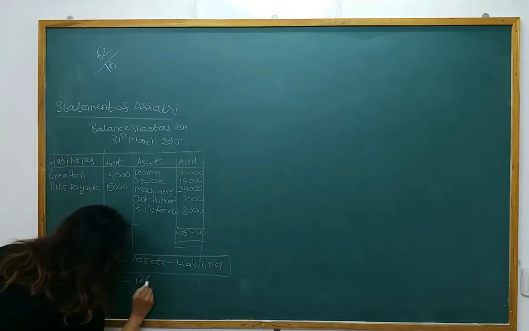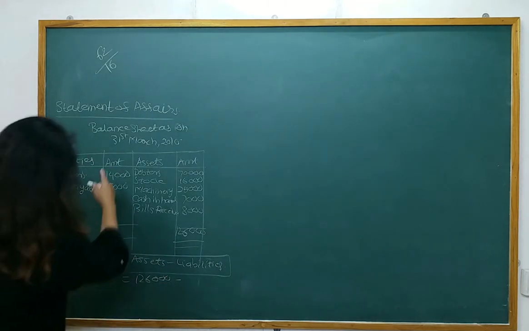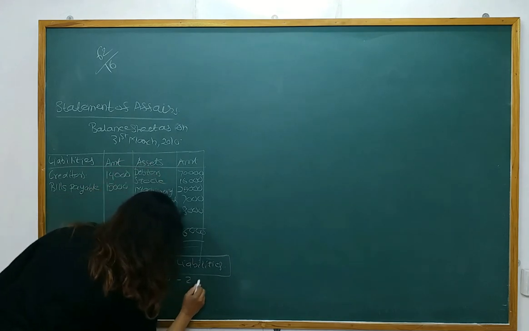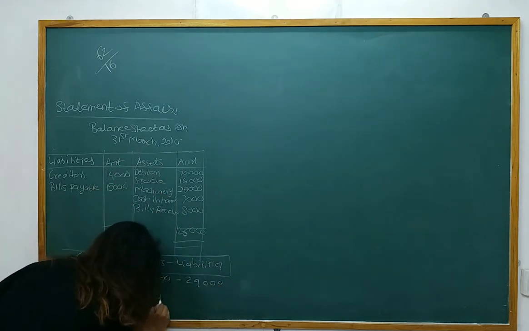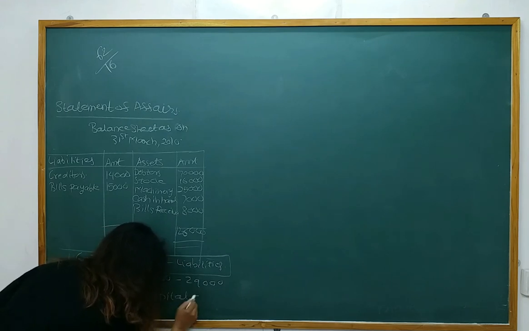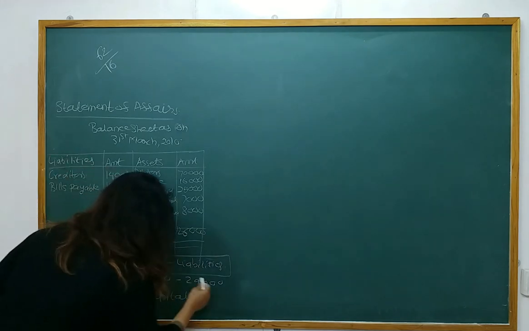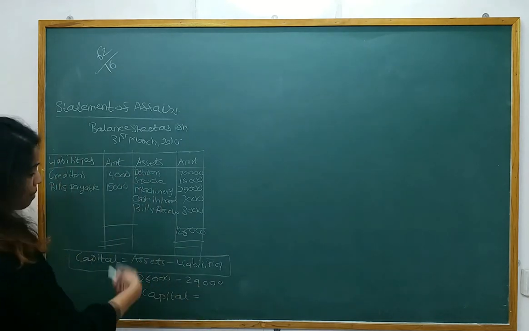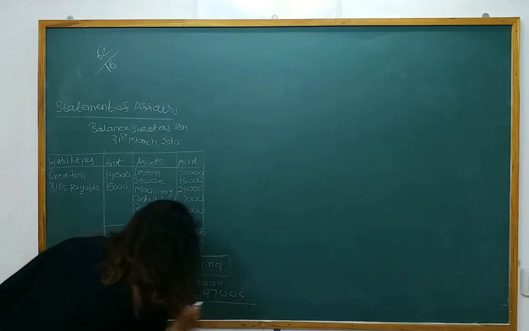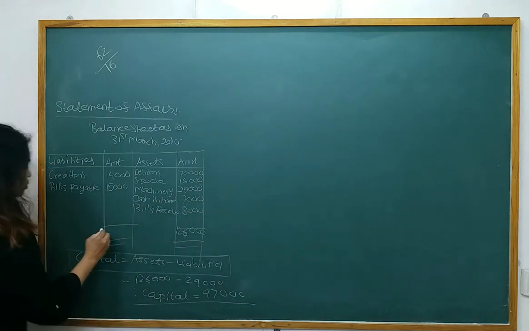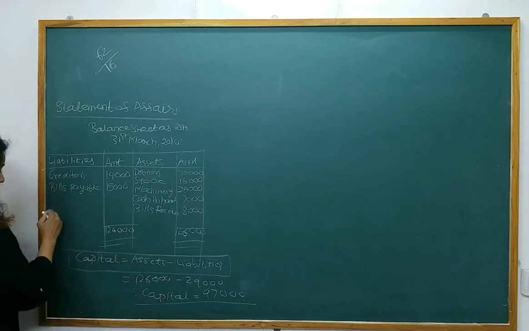Our assets are 1,26,000 and our liabilities are 29,000. Thus capital is equal to 1,26,000 minus 29,000. Capital will be 97,000.